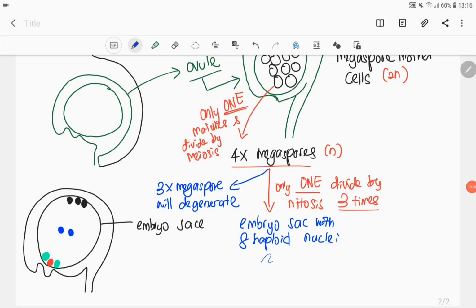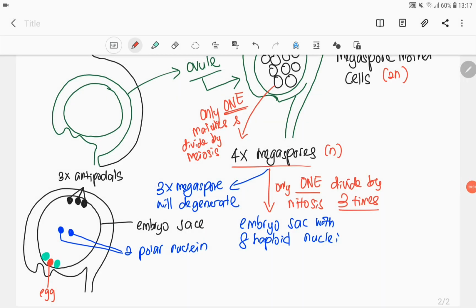So, untuk 8 haploid nuclei tersebut, awak kena boleh identify yang mana satu yang mana. So, first daripada 8 itu kita akan dapat 2 yang biru kat tengah ni. So, ini adalah 2 polar nuclei. 3 yang atas itu bernama antipodals. Satu yang merah ni adalah egg.